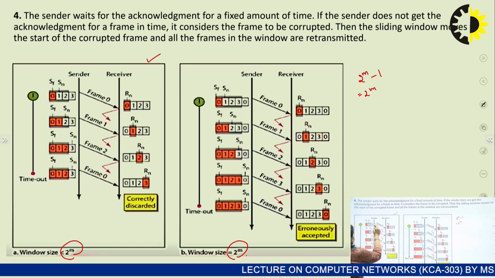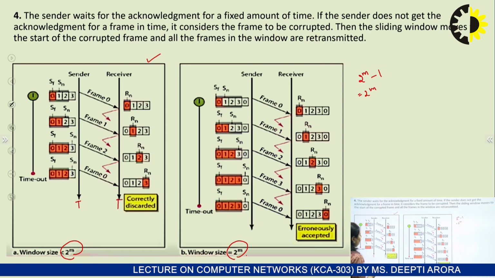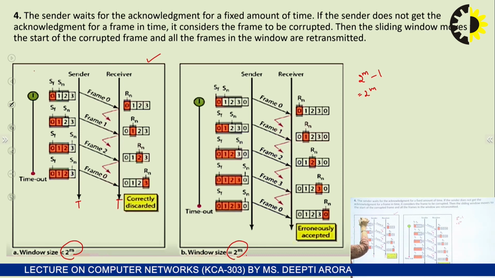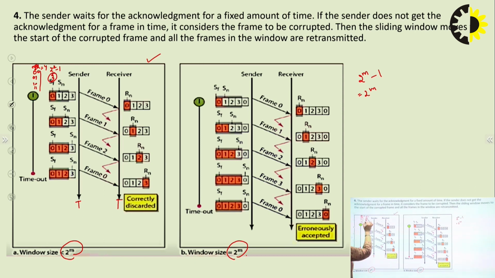See, this is the sender timeline and this would be the receiver timeline. The sender has a window size of 2 to the power m minus 1. We are assuming here a sequence number of 2 bits, that is 00, 01, 10, 11. 2 to the power 2 is 4, and we have 2 to the power 2 minus 1, that means 3. So this is the window size, the gray portion you are seeing, and the sequence numbers are 0, 1, 2, 3.